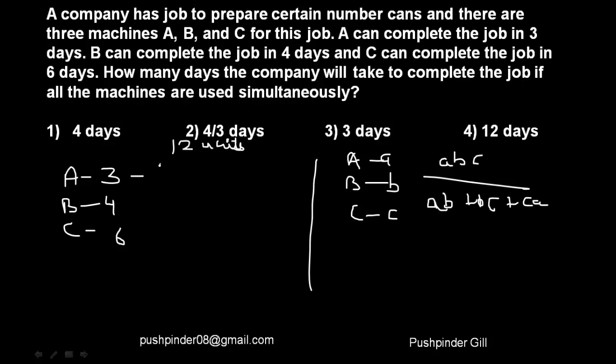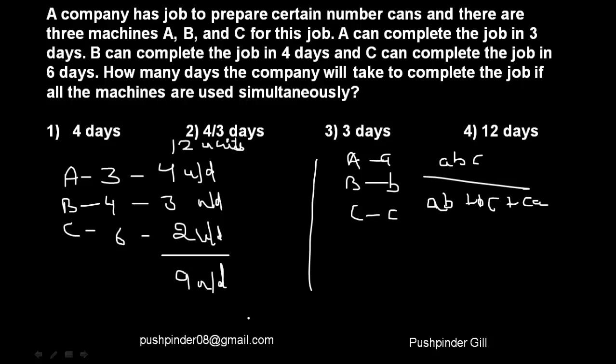A here takes 3 days. That means he must be finishing 4 units every day. B must be finishing 3 units every day. And C must be finishing 2 units every day. Together, they will be finishing 9 units every day, right? And if they're finishing 9 units every day, the work is of 12 units. That means they will be finishing 12 by 9, which is nothing but 4 by 3 days to finish the job. Isn't it a simple question, guys? So 4 by 3 is the answer.